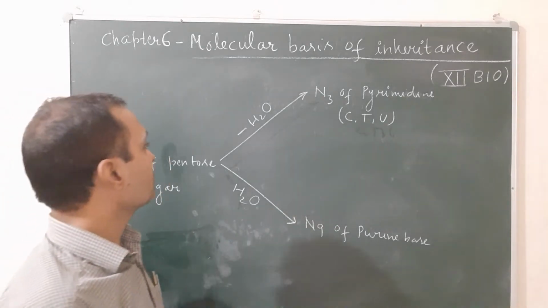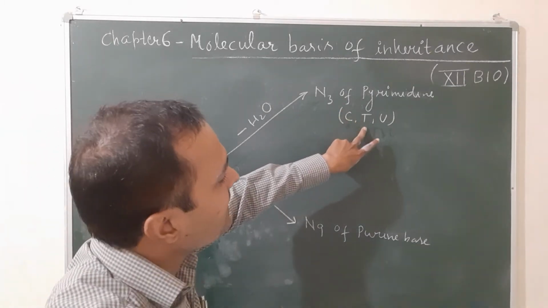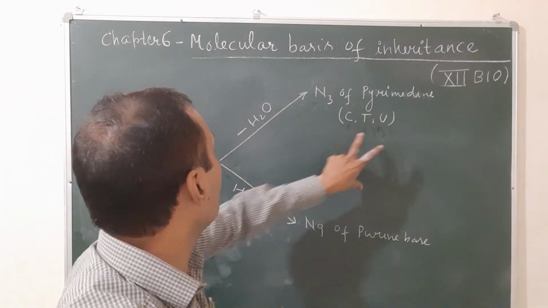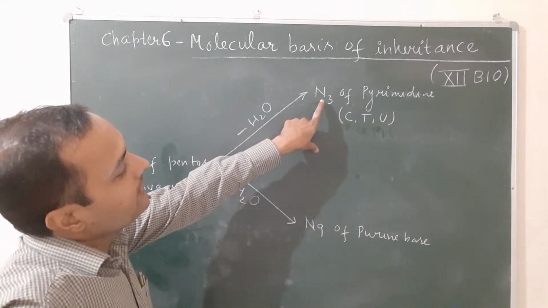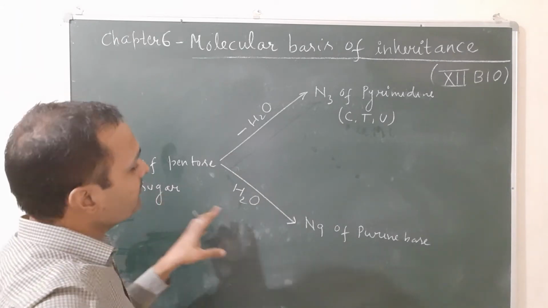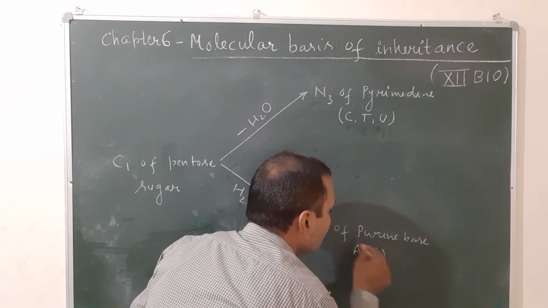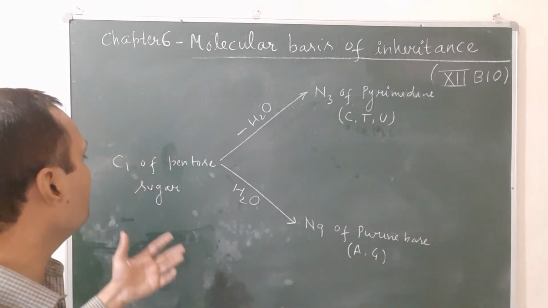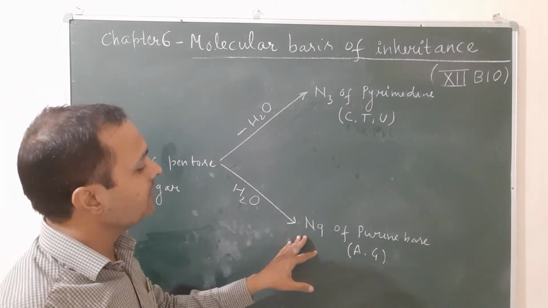When the base is cytosine, thymine or uracil, the water is removed from C1 of the pentose sugar and the nitrogen of the pyrimidine base, and when the base is a purine base like adenine and guanine, the water molecule is released from C1 of the sugar and N9 of the base.